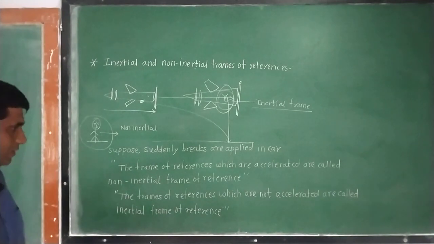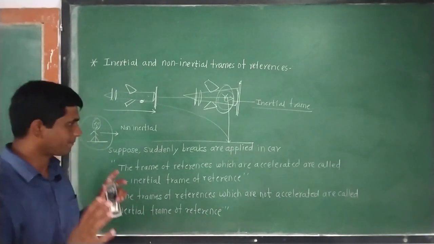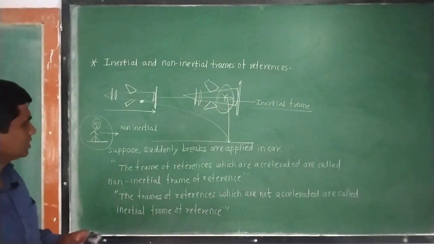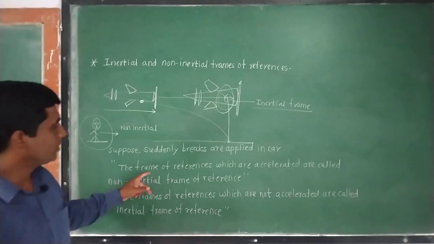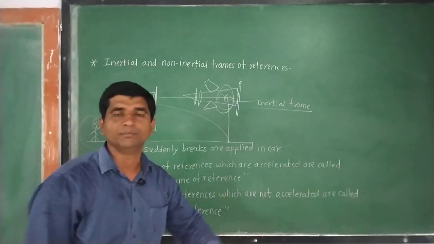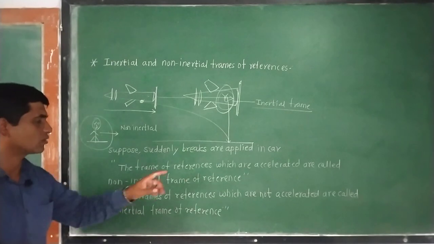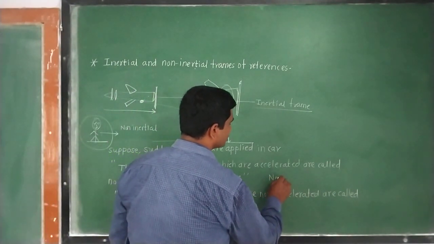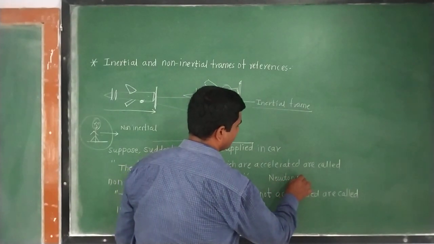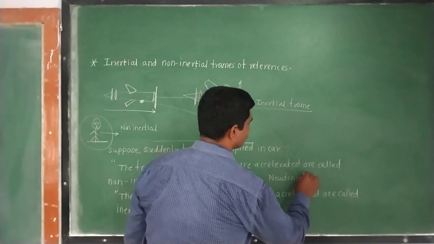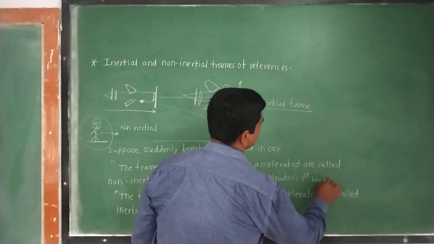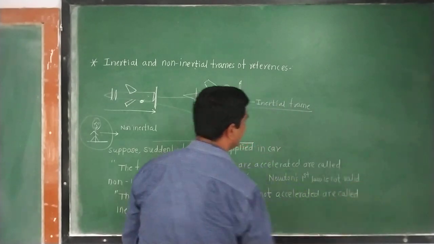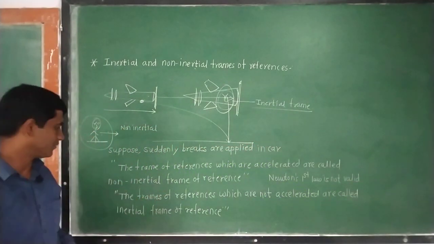Just remember one thing: the frames of reference which are accelerated, meaning those having a certain acceleration, are called non-inertial frames of reference. And remember, Newton's first law of motion is not valid in such frames of reference.